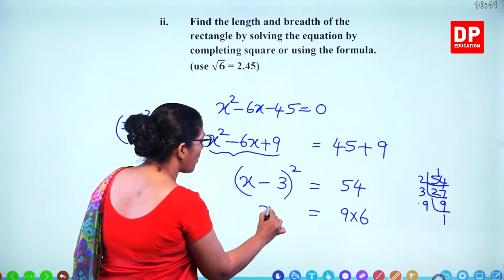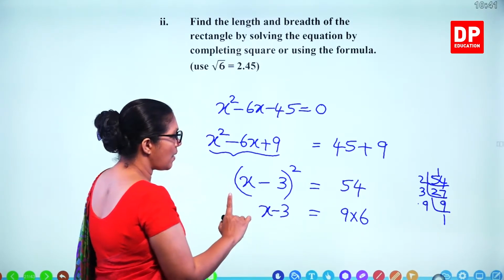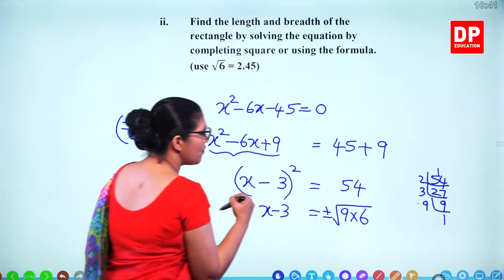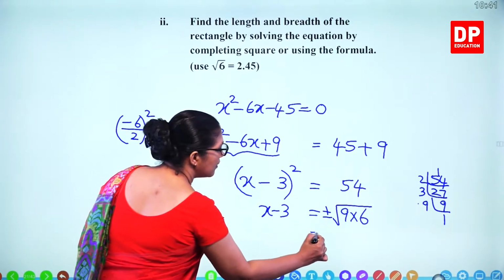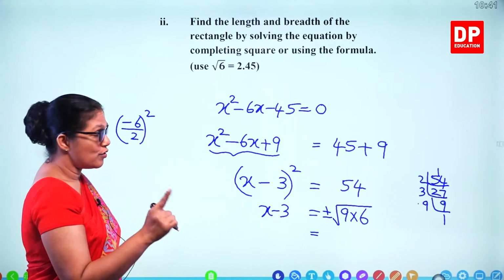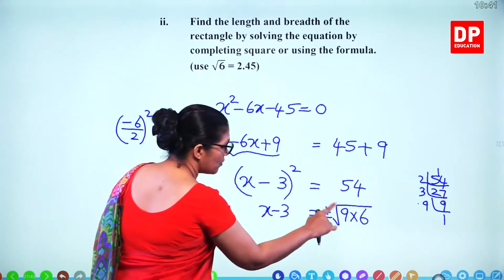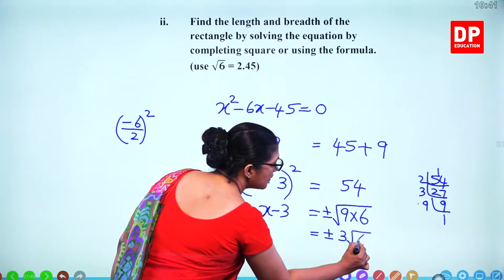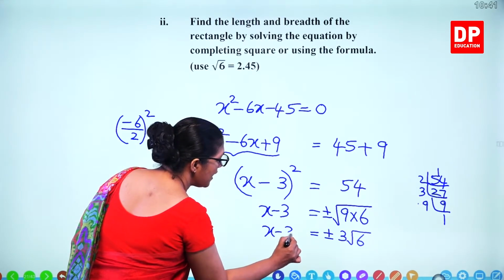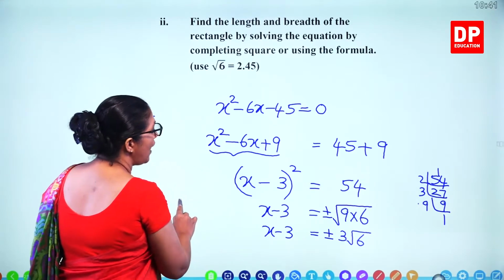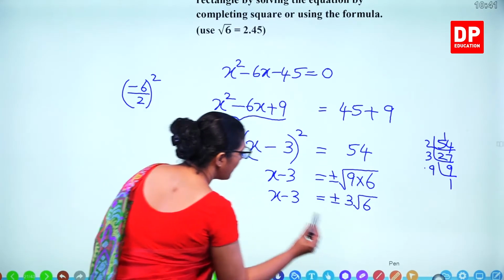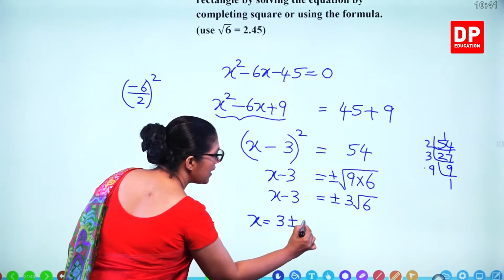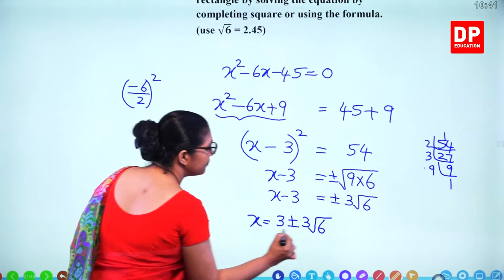When you take the square root, both sides, you get x minus 3 is equal to plus or minus the square root of 54. When you take the square root, you get square root of 9 is 3, root 6 is x minus 3. Now we need to find x. x is, take minus 3 to the other side, 3 plus or minus 3 root 6.